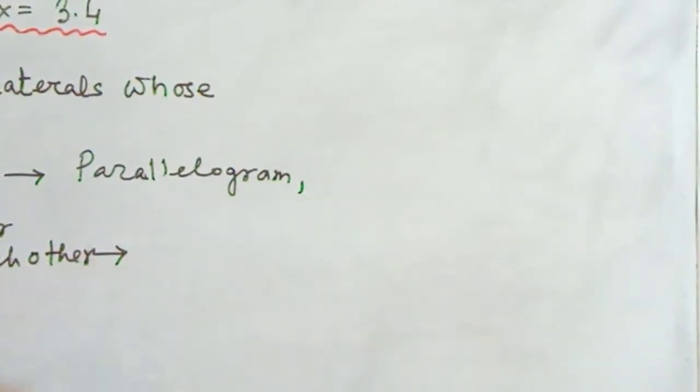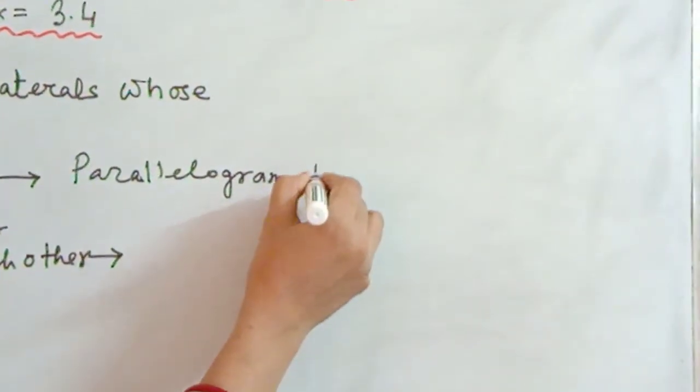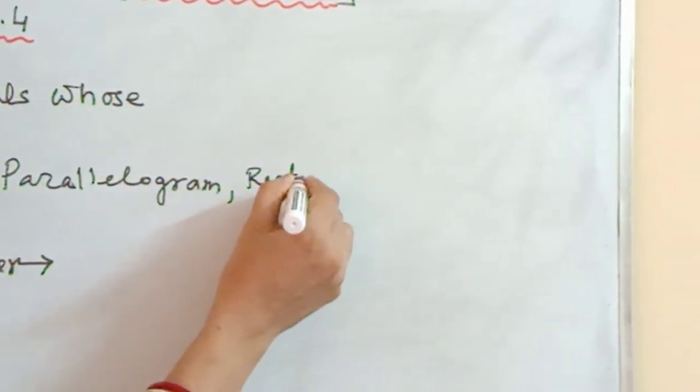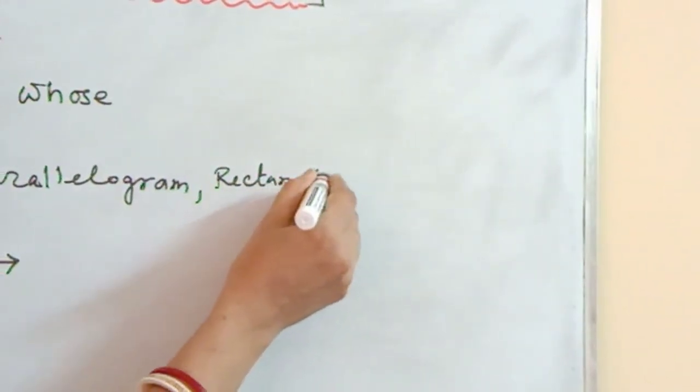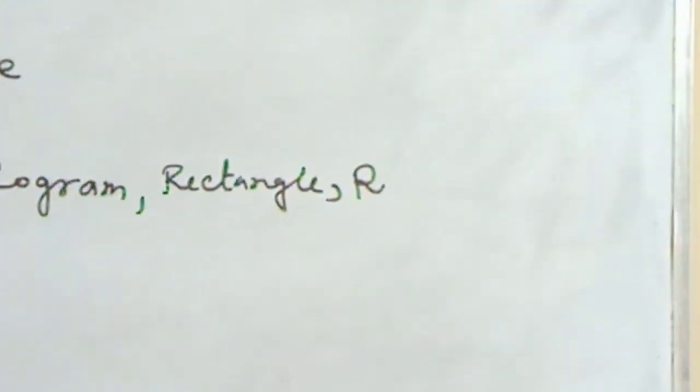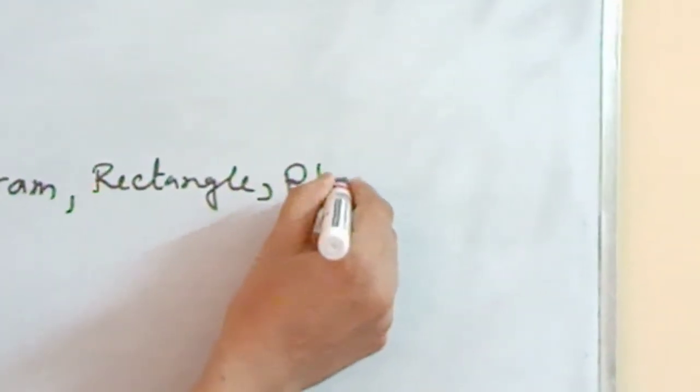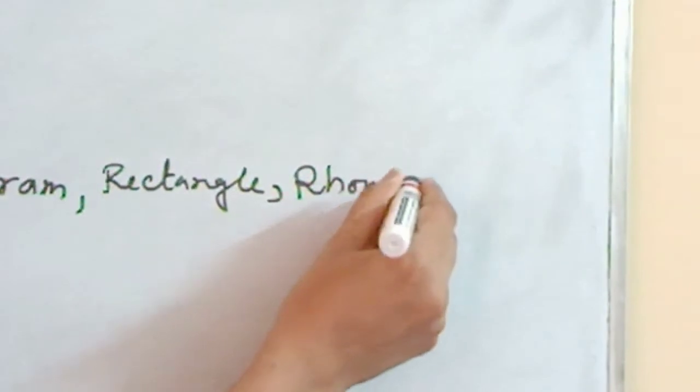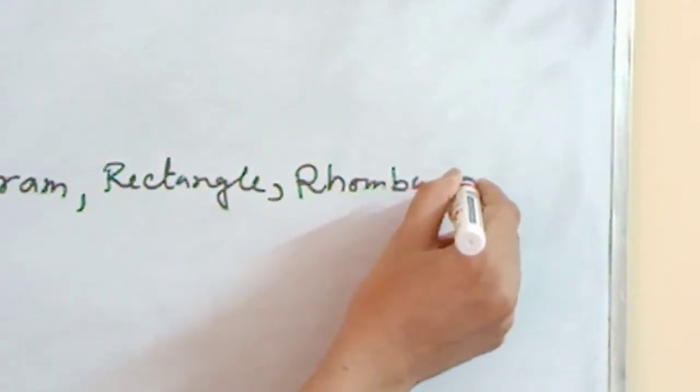Then you can write rectangle, rhombus, and square.